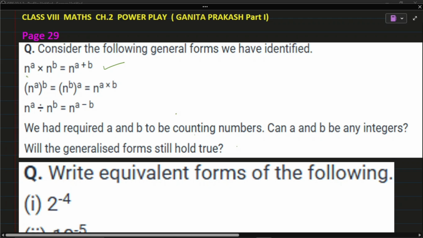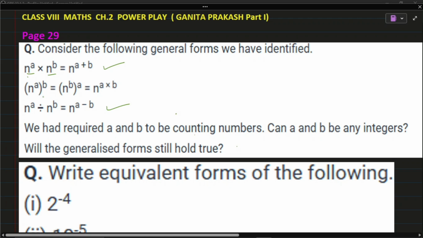If the base is same, here base is n, here also base is n. So for multiplication of exponential numbers, we have to add the power. So here first one power is a, second one power is b. So a plus b. For multiplication, add the power. And for division, we have to do subtraction of powers, when only the base is same.